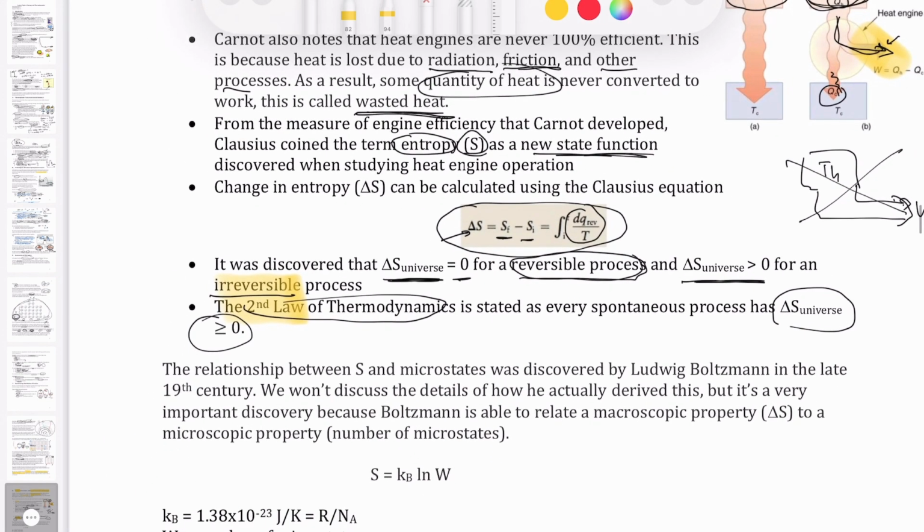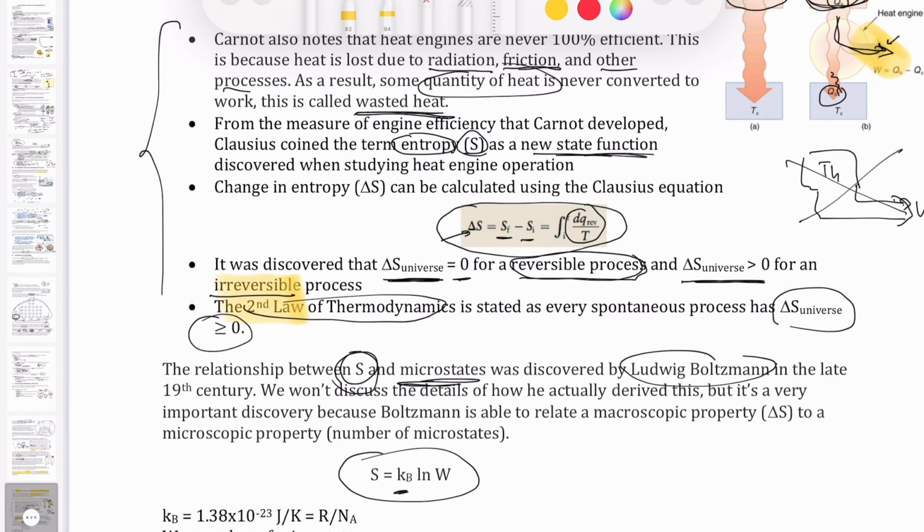Why am I talking about this quantity called entropy that was discovered during the steam engine research? Well, the reason is because this entropy quantity actually relates to microstates. We were talking about how a microstate is a measure of how particles distribute their energy. A scientist by the name of Ludwig Boltzmann discovered that the entropy these physicists were measuring, based on those ideas from the steam engine, is actually the same as the measure of how many microstates a system has.